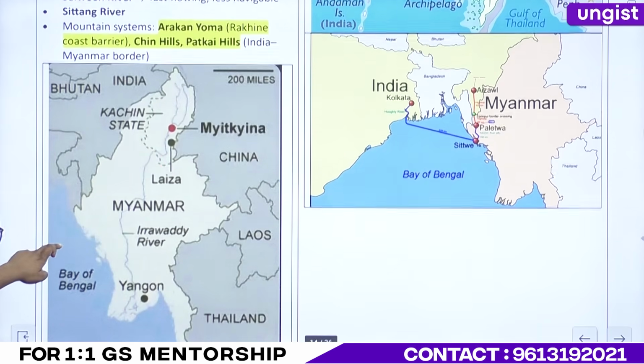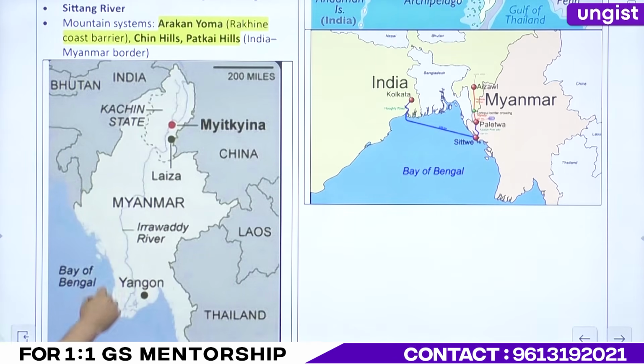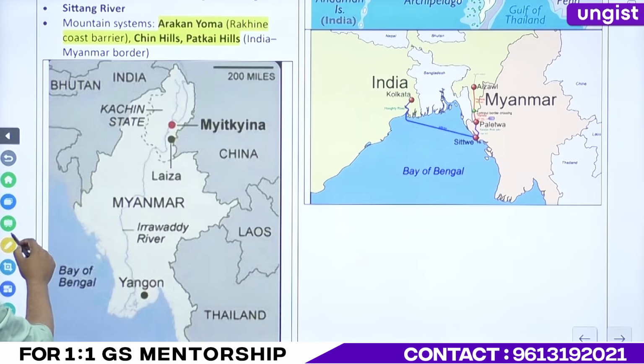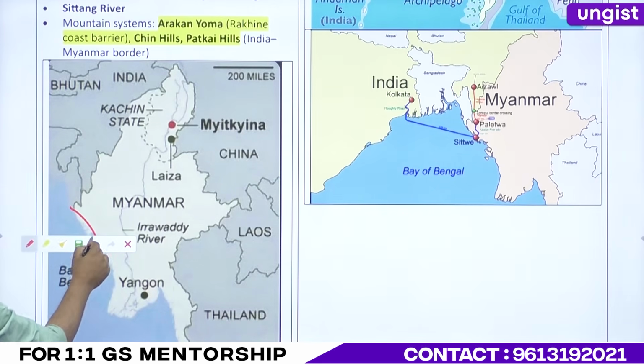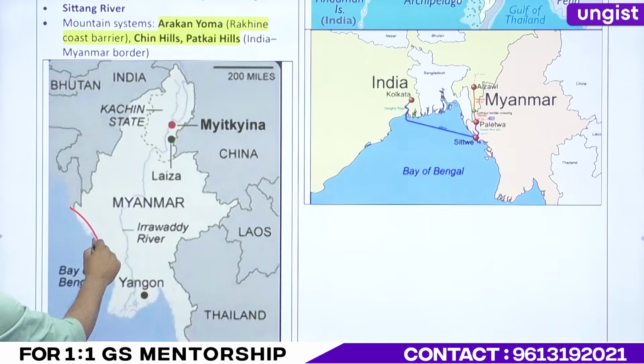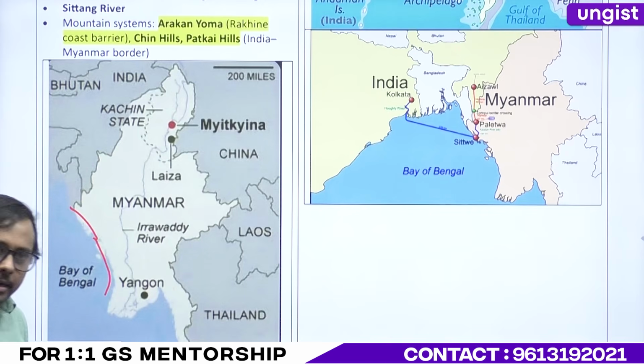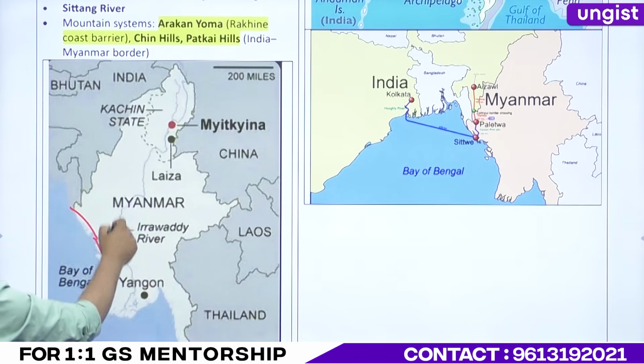Now we'll understand some of the hills and some of the barriers. What is this particular barrier called? It travels down to the Andaman. Yes, Arakan Yoma.